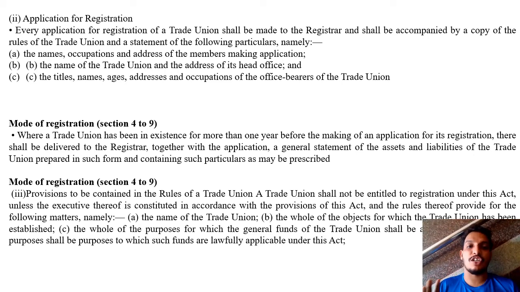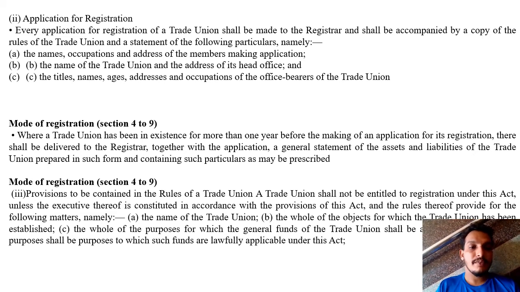Together with the application, a general statement of the assets and liabilities of the trade union, prepared in such a form and containing such particulars as may be prescribed. Okay. So third one, provision to be contained in the rules of a trade union. A trade union shall not be entitled to registration under this act